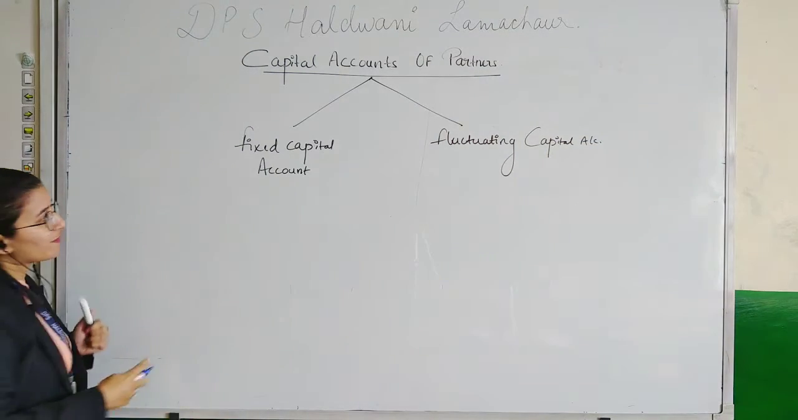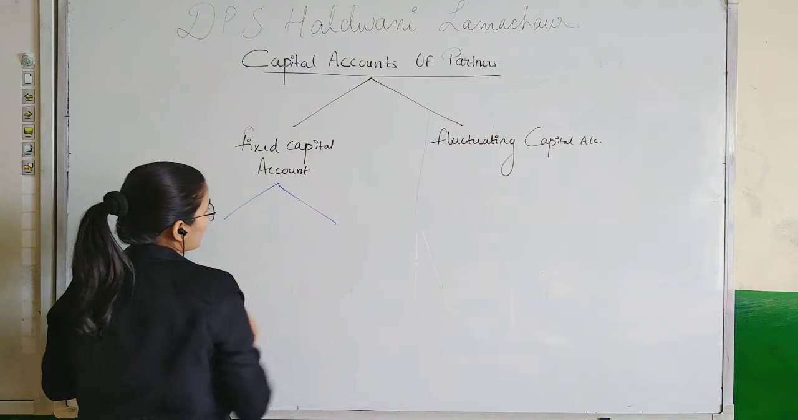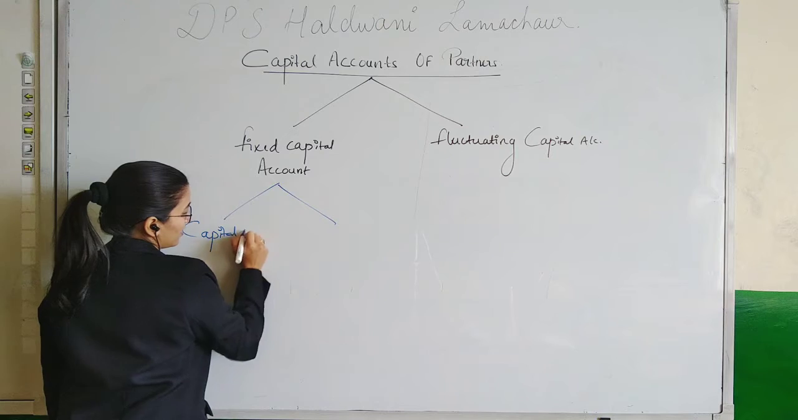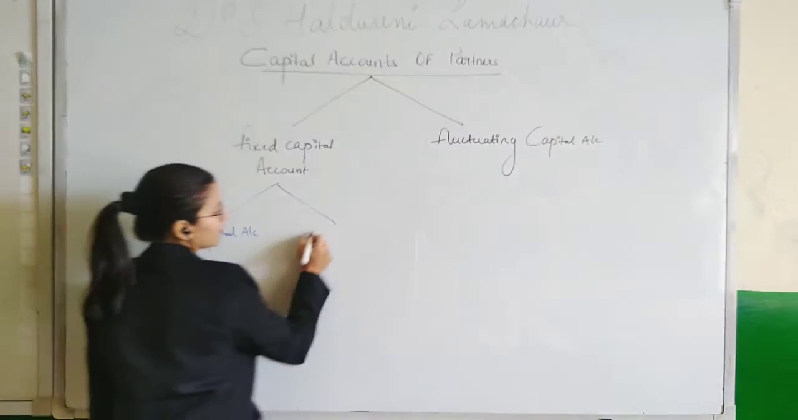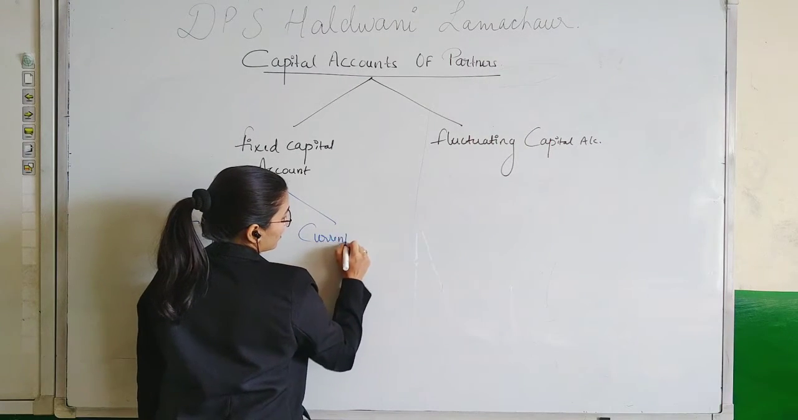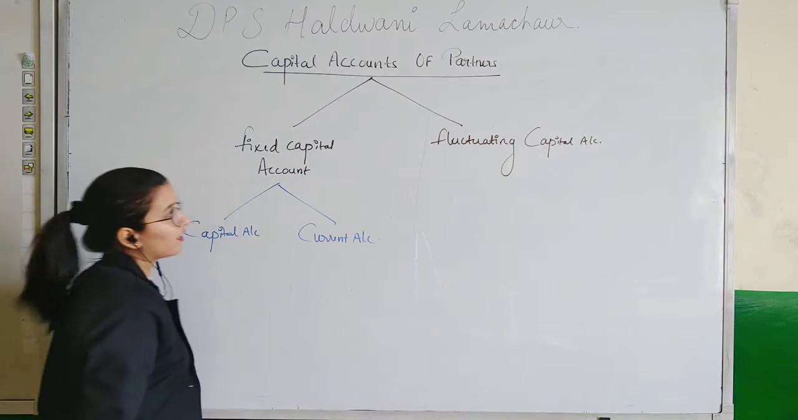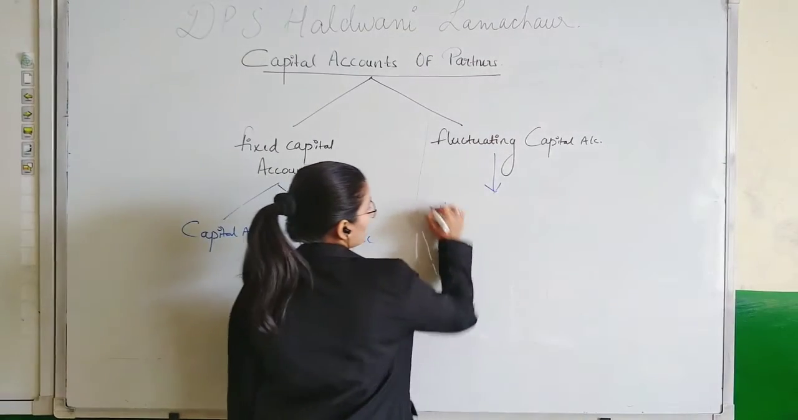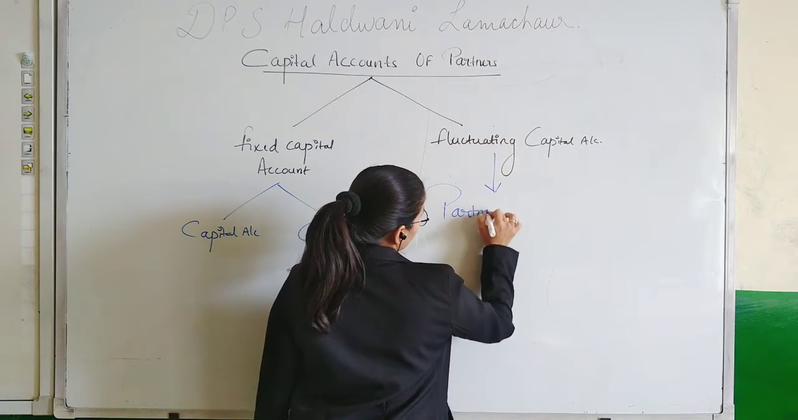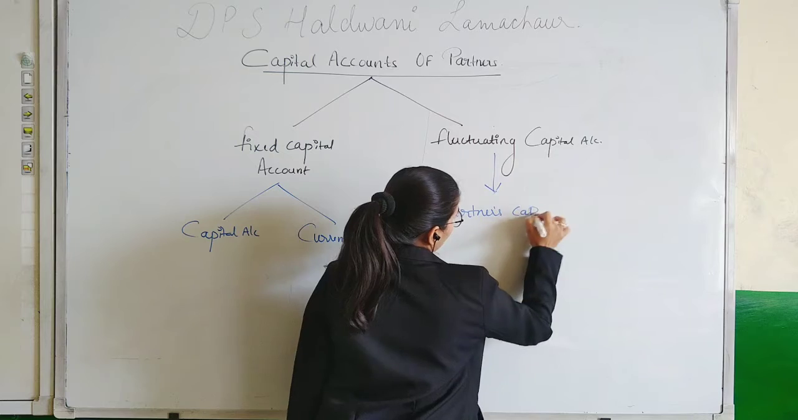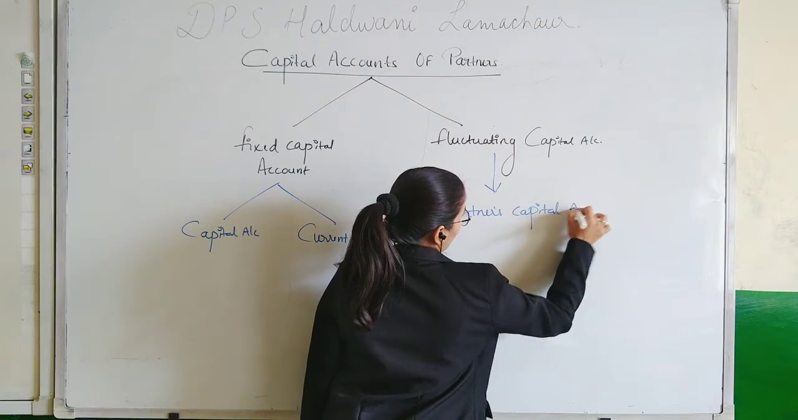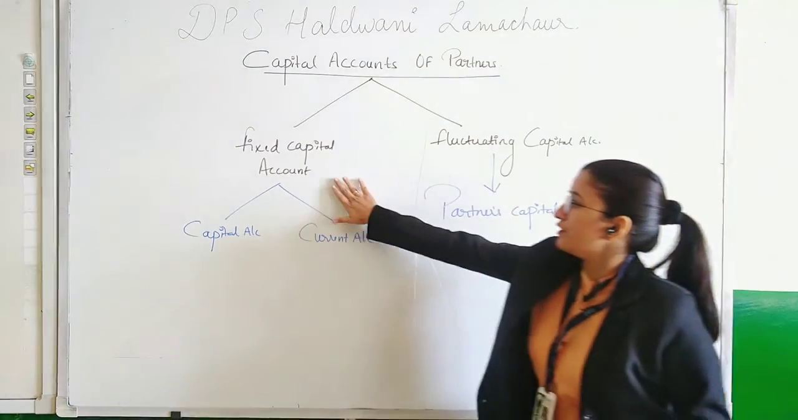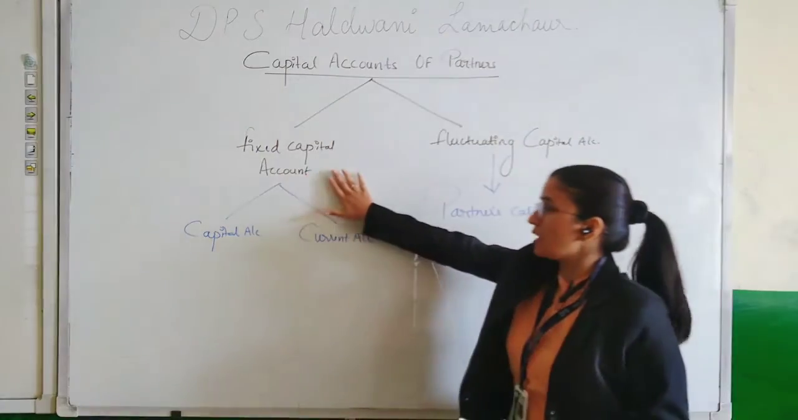So under fixed capital account there are two accounts to be maintained. First is capital account, second is current account. And in fluctuating capital only one account is prepared, which is partners capital account. So now talking about the first type of account, which is fixed capital account.